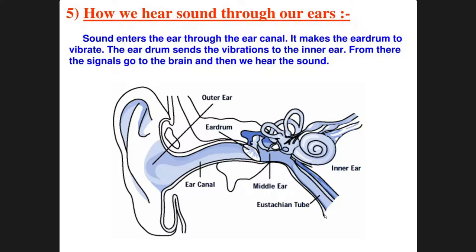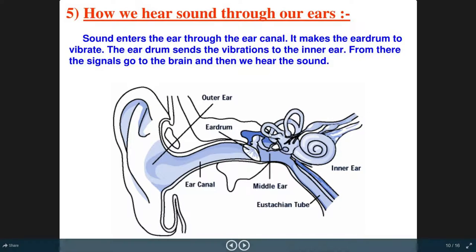Now how we hear sound through our ears. Generally ears have three parts, that is outer ear, middle ear, inner ear. The outer ear, which we can see easily, is the pinna. The middle ear is the passage, the ear canal passage, we can say. The inner ear consists of different things, and the middle ear is the passage through which it reaches. And over here you may see the three bones. The middle ear consists of three bones, and they are named as